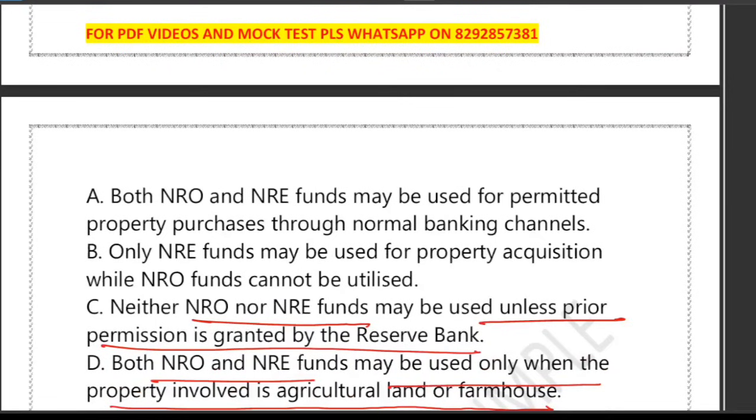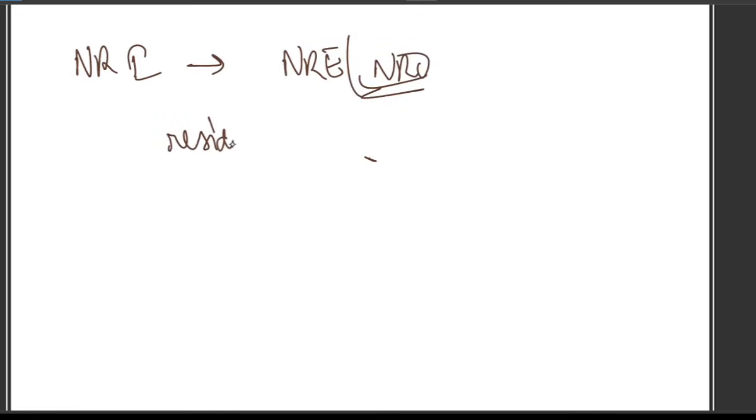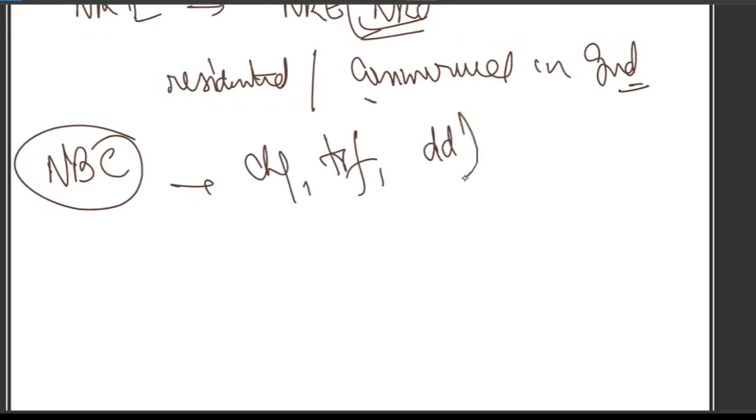Very good question. So under FEMA rules, RBI allows NRIs to invest in property in India, but with some clear conditions. What is the condition? Let's have a look. The condition says that an NRI can use money from both NRE and NRO accounts to purchase residential property or commercial property in India. There is no restriction on using NRO and NRE funds as long as payment is made through normal banking channels. It may include cheque, transfer, DD, etc.